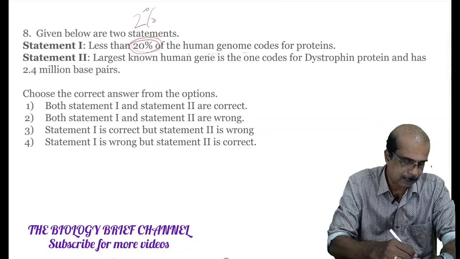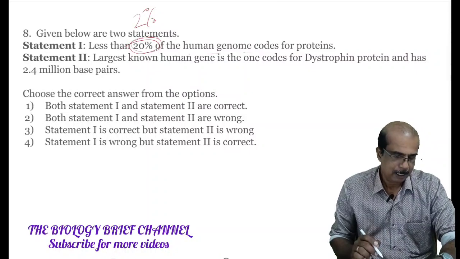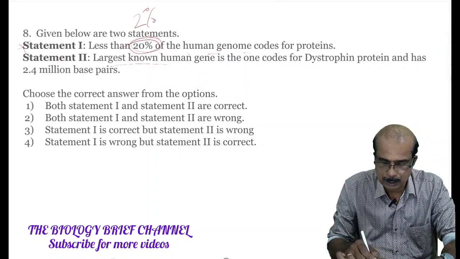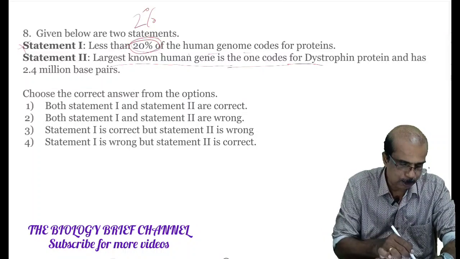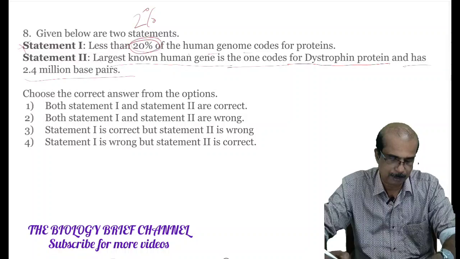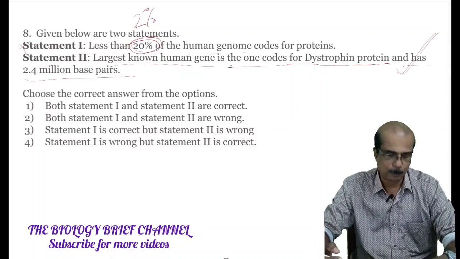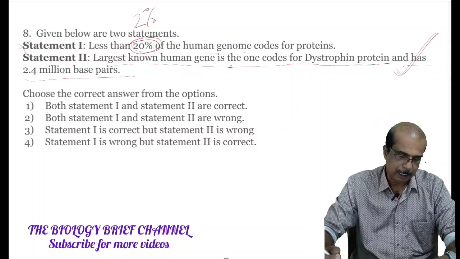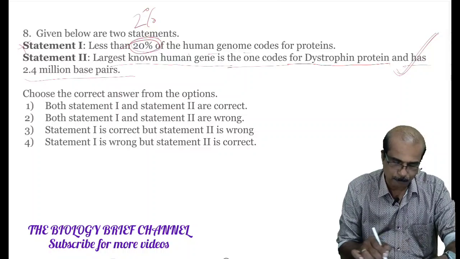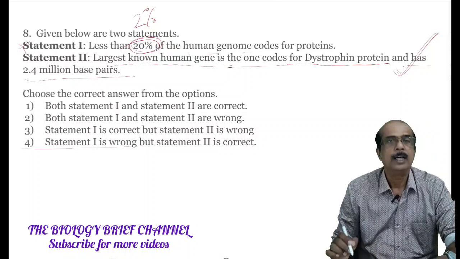So statement 1 is a wrong one. What about statement 2? Largest known human gene is the one that codes for dystrophin protein and has 2.4 million base pairs. It is a correct statement as in the textbook. So statement 1 is wrong, but statement 2 is correct. Fourth option is the answer to this question.